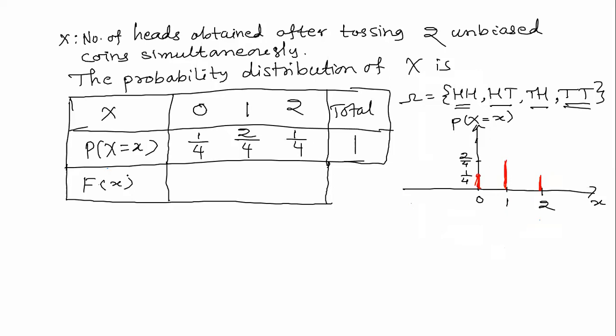In that there was a concept of less than cumulative frequencies. So this capital F of x is analogous to that. That was frequency distribution, and this is probability distribution. That is the only difference. And capital F of x, that is this cumulative distribution function, is defined for any real value of x. Here, the definition remains the same, whether it is discrete or continuous, it really doesn't matter.